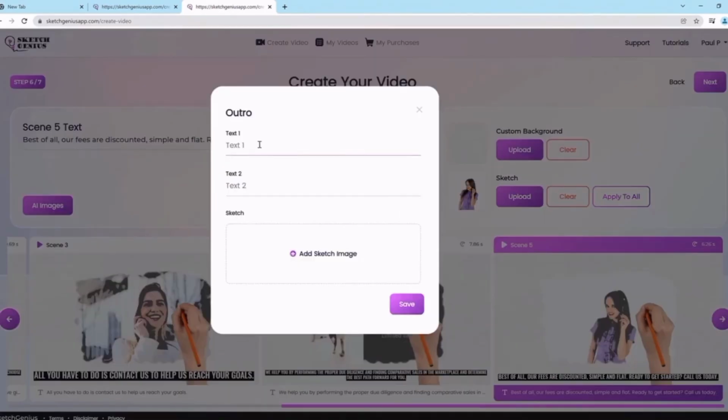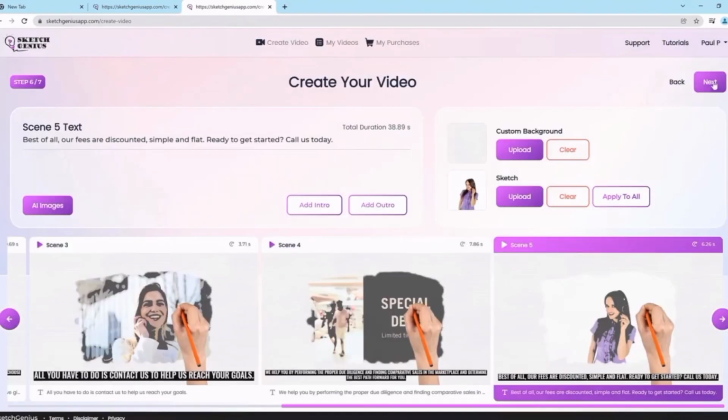You can say contact us, call us at this phone number, or email us here, or go to our website here, www.domain.com. You can add a sketch image here, which is basically a logo or anything like that that you want it to sketch, or any image you need. So then what's going to happen is it's going to beautifully, professionally do that whole process for you, and super easy for you to do.